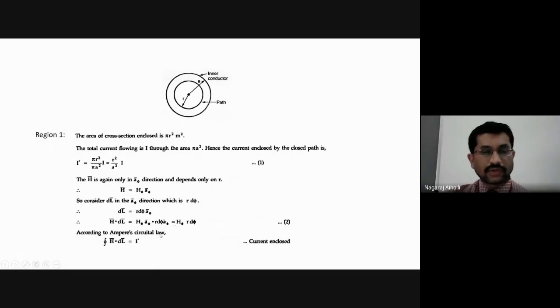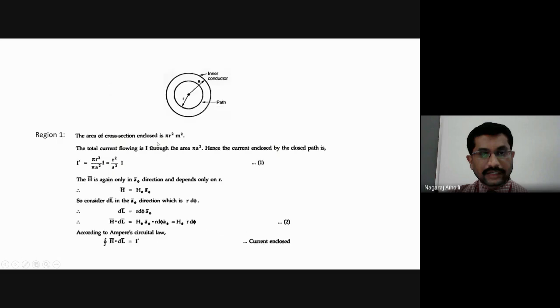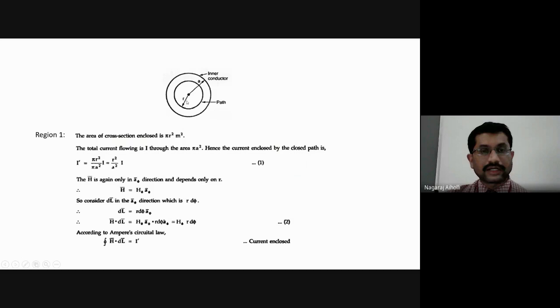According to the Ampere circuital law, the closed line integral of H bar dot dl bar is equal to I dash. That is, the closed line integral of the magnetic field intensity with respect to the length is equal to the total current enclosed by that conductor. Total current in the conductor is I dash. It is not I, because we are considering the radius r, not the radius a, right? If it is for radius a, then it is this current I, but we are considering radius r, hence it is I dash that we have considered here. Okay, so this is the current enclosed according to the Ampere circuital law.